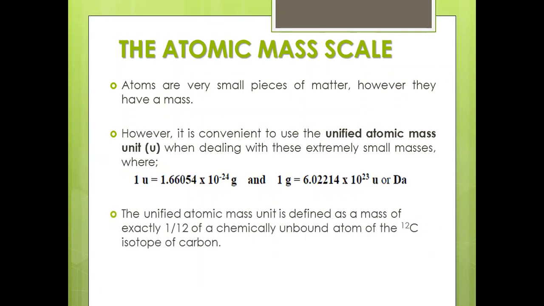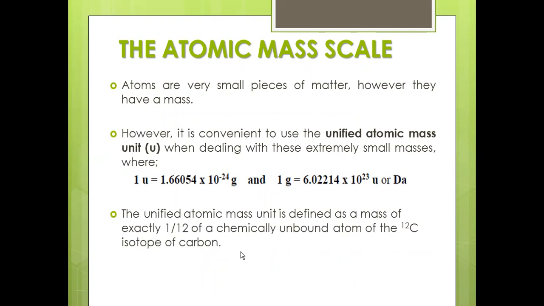So therefore, the unified atomic mass unit is defined as a mass of exactly 1/12 of a chemically unbound atom of carbon-12, an isotope of carbon. So here, when we speak about the atomic mass scale, we are talking about the mixture of the isotopes.